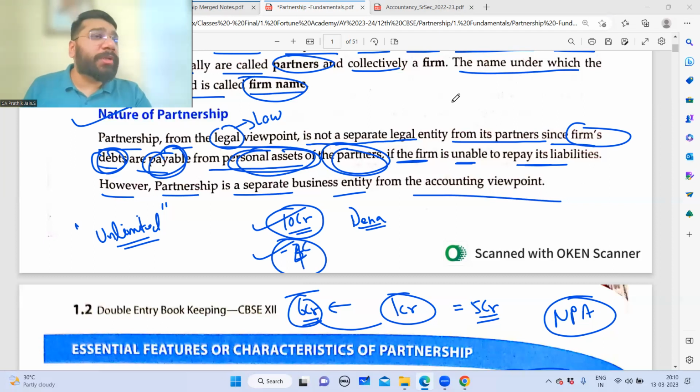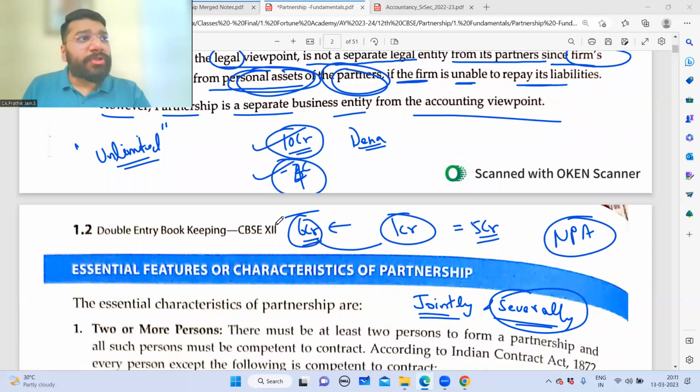Now, Tanish is asking a question: sir, 6 crore rupees is the unsettled liability by the firm, so you're attacking the private assets of the partners. Out of A, B and C, A alone has sufficient property, and B and C do not have any property. Will you recover the entire money from only A? The answer is no. If 6 crores is the liability, all three partners are equally responsible, so 2 crore, 2 crore, 2 crore will be the equal split. From A, the maximum that you can recover is only 2 crore. Just because B and C do not have property, you cannot recover the money from one single person. That is not fair also.